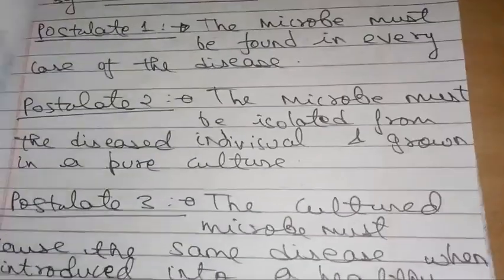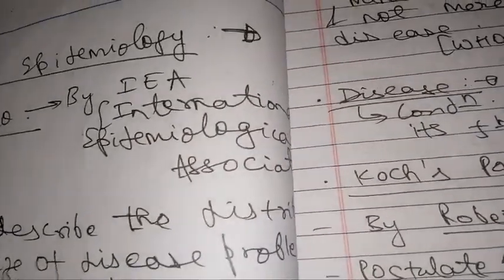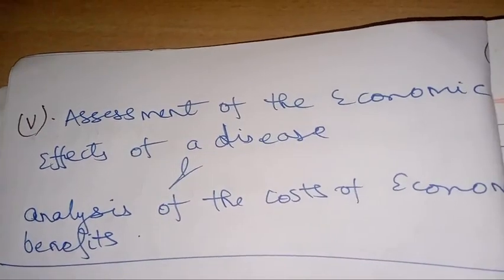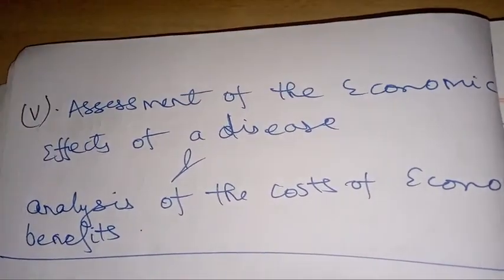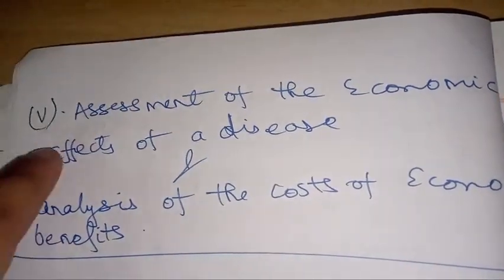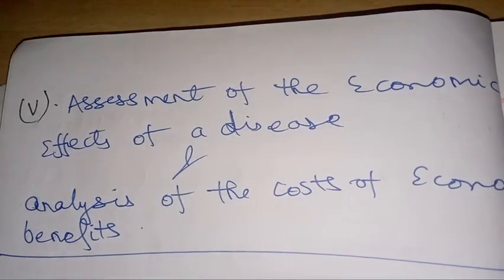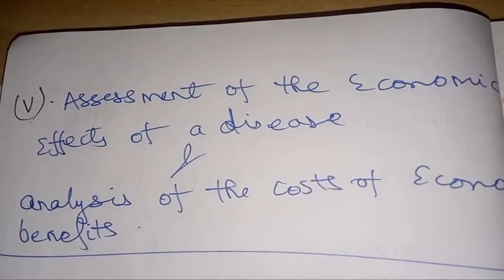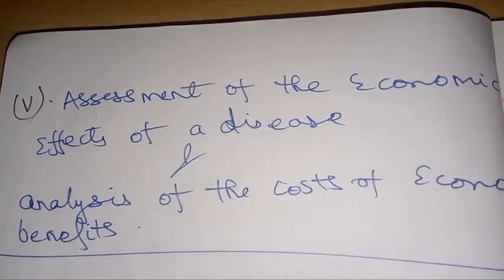All right, let's move ahead. So this is the last objective, that is assessment of economic effects of a disease. Obviously this is the last objective of epidemiology. It is the fifth objective. If we have made a disease control program, we need to be aware and keep in check how much is the cost involved, how much is the benefit, how much are the losses. Okay, thank you.